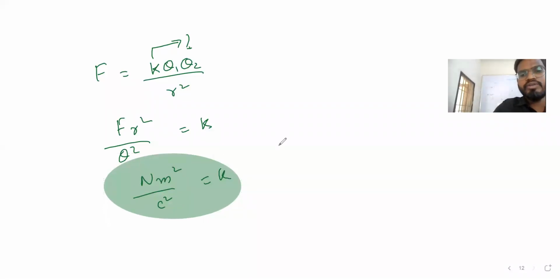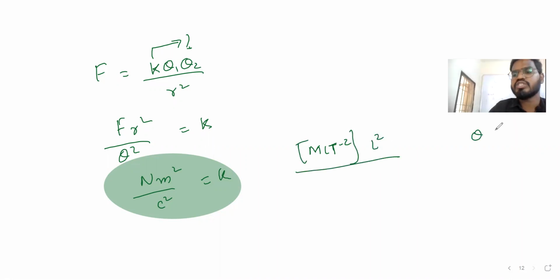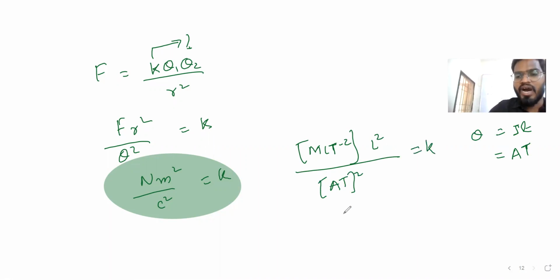For newton we know MLT minus 2, into meter square, meaning length square. Charge Q is equal to I into T, ampere into time, so AT whole square. That will go up, and let's see, ML cube, right?